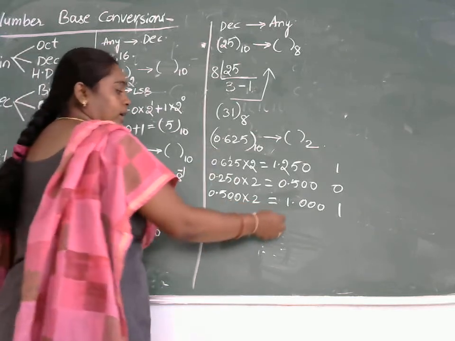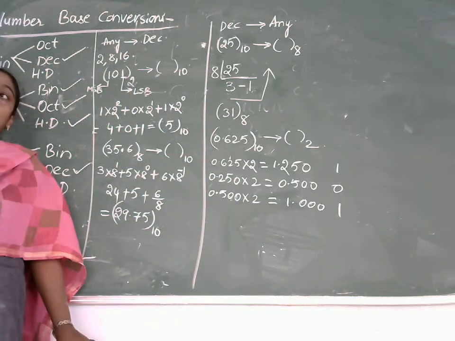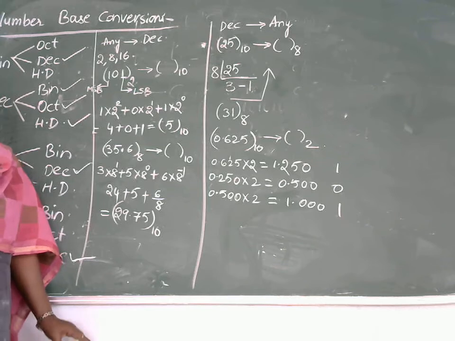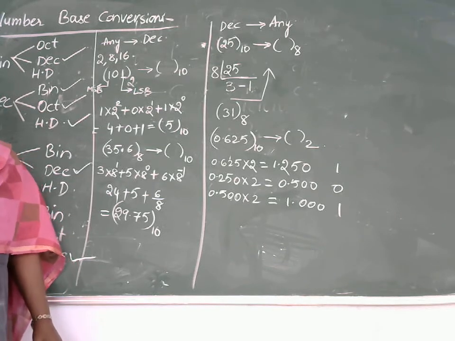If you are not able to get zeros over here, you can continue the same process for 7 to 8 times. In these cases, we will be getting 3 different conditions. The first one is, we will be getting 0 somewhere. The second condition is, even if you do it some 15 to 20 times, you won't get 0.